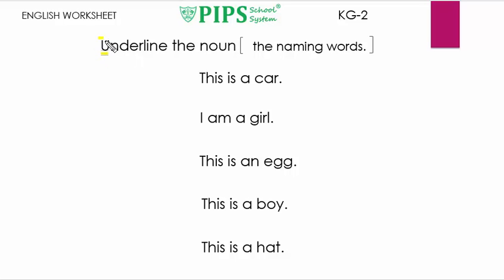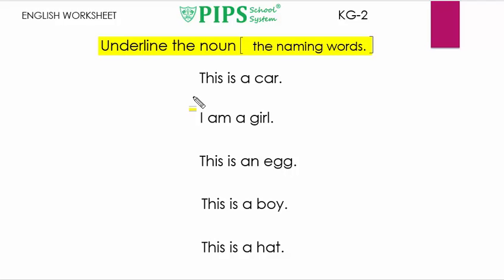Today our topic is underline the noun, the naming words. KG2 students, first of all I am going to tell you the definition of noun. The name of any person, place or thing is called a noun. Now all of you take your pencil and underline the naming words.